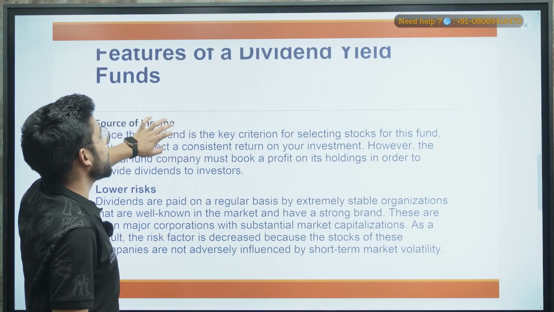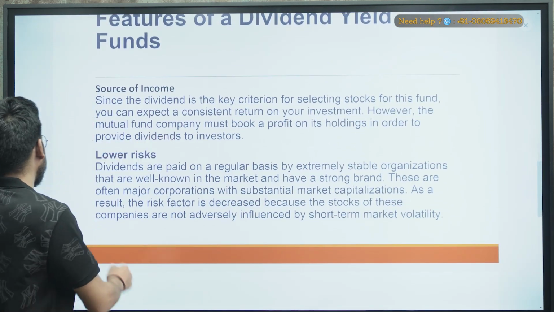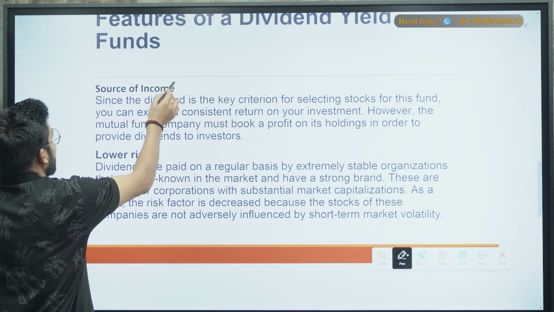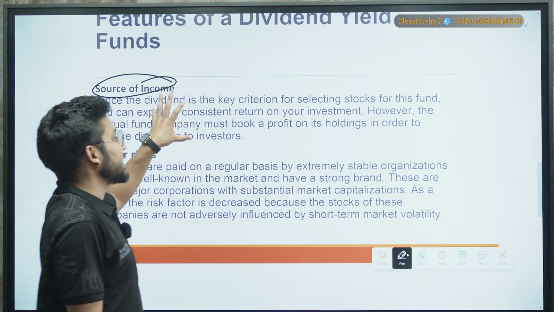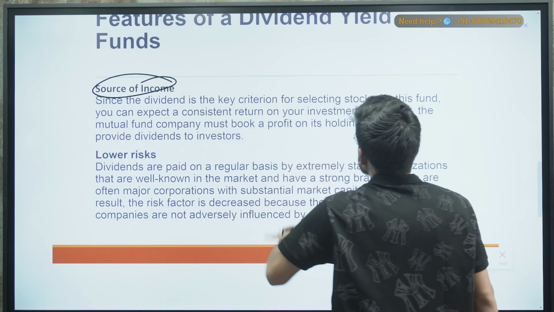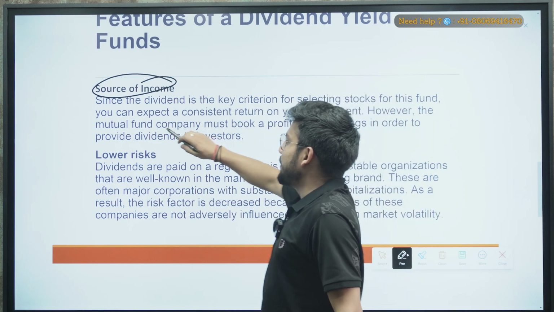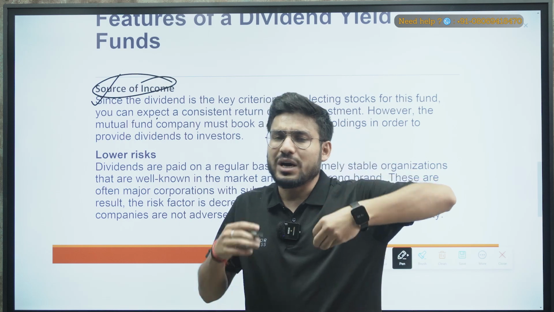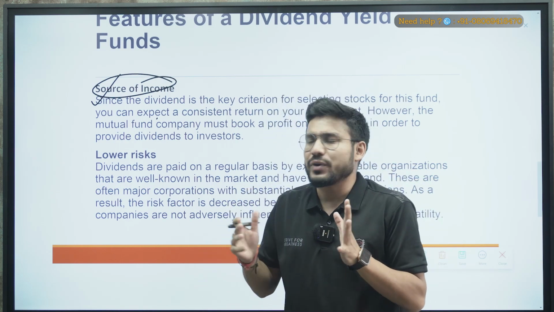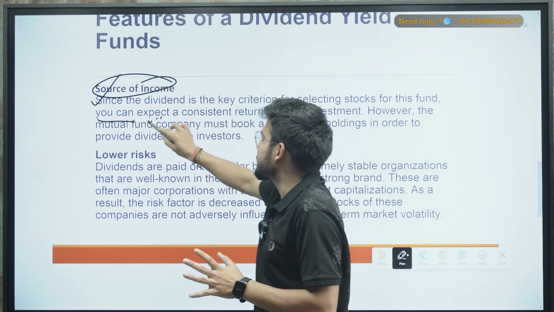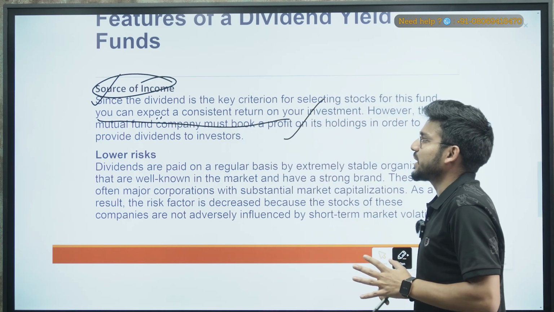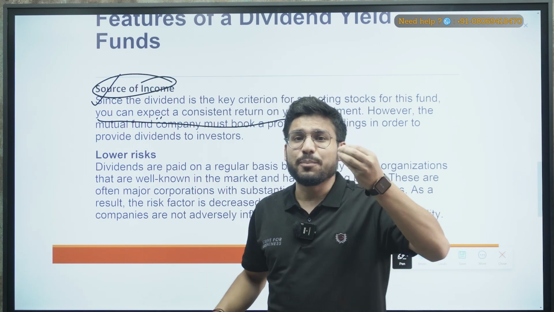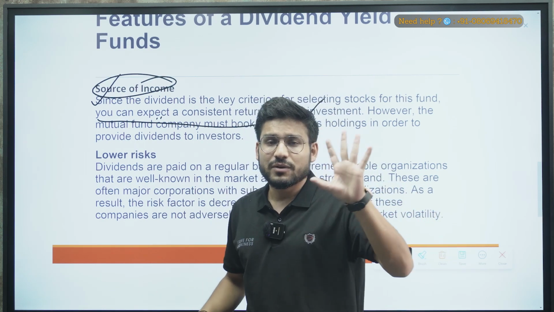Now, the features of a dividend yield company. So what are the features? We will discuss that. The first one is the source of income. Since the dividend yield is the key criteria, you can expect a regular or fixed amount of income from them. So you can expect a consistent return from here. Now, it depends on the company whether they are booking a profit or not. That is also one of the conditions.